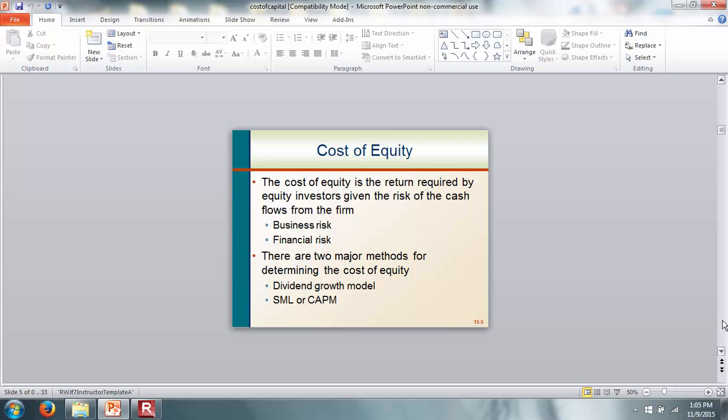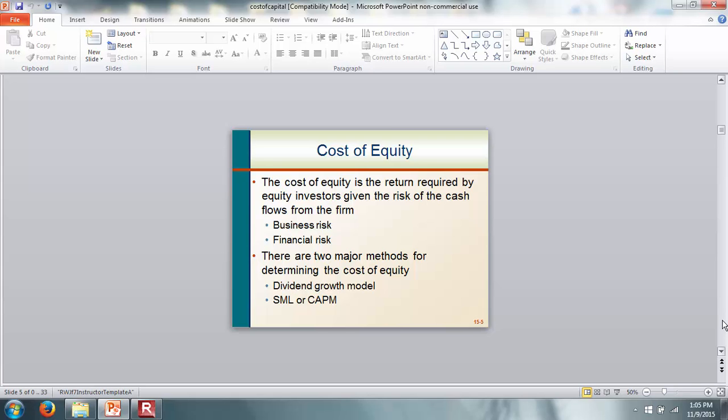Now, what is financial risk? The financial risk mainly comes because of the amount of debt the firm has. So suppose I make $10,000 per month. If I don't have much debt, I can have a very good life. Okay. On the other hand, if I have a lot of student loans, a mortgage on my house, and some credit card loans, I may not have much left at the end of the day. So the same thing for a company.